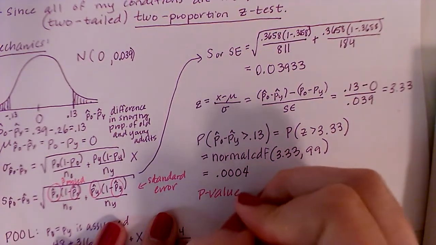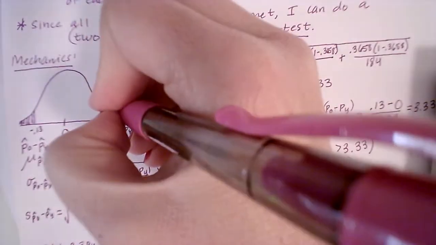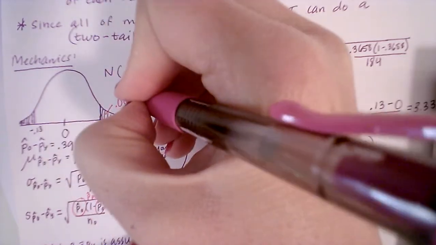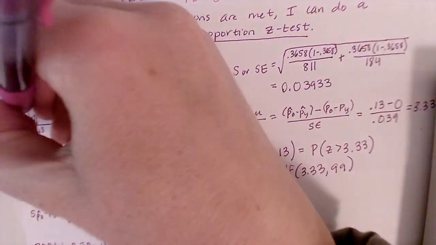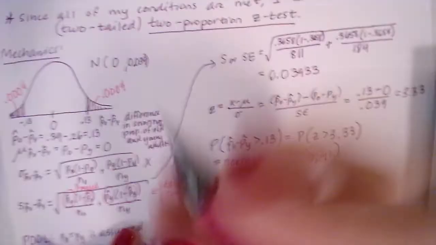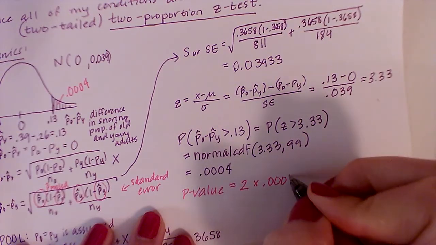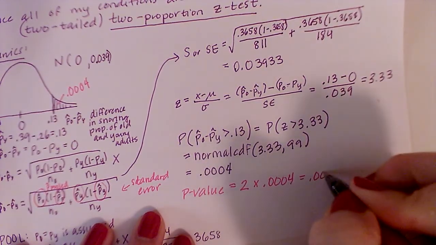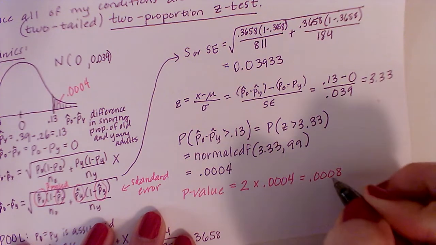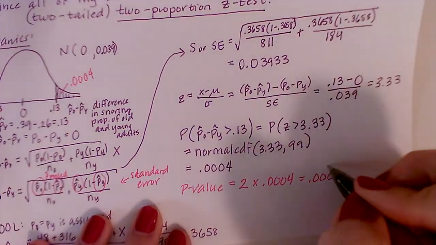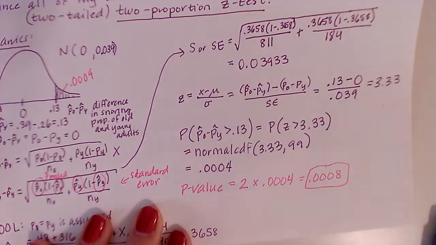Okay, now because this is a two-tailed test, my p-value is actually going to be that multiplied by 2. So remember, this area is 0.0004, so it's a very small number, but that means that also this area is 0.0004. So my p-value is going to be 2 times 0.0004, which is 0.0008, okay? And that number we're going to use to write our conclusion.